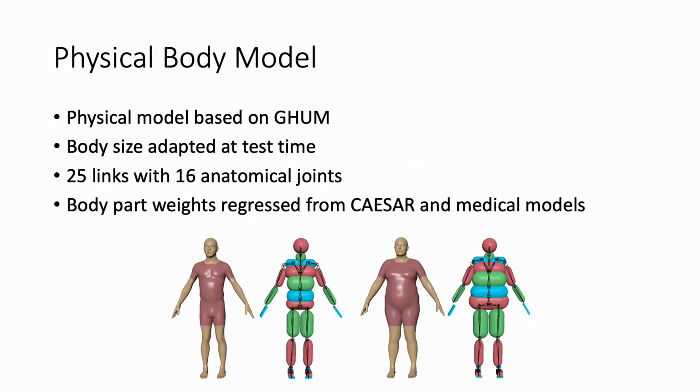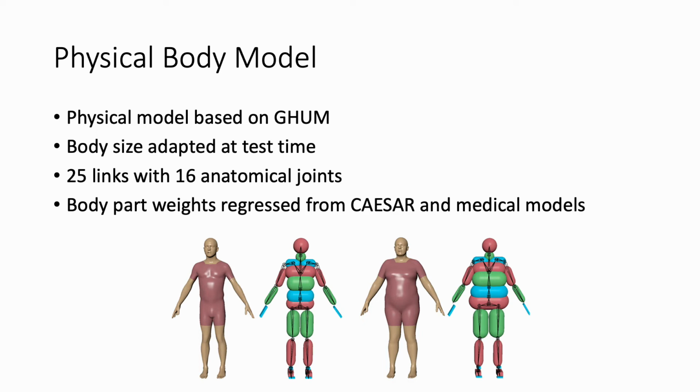We use a physical body model based off and sharing the same kinematic structure as the statistical model GHUM. This allows us to seamlessly go between the GHUM pose representation and the physical model for a subset of 16 body joints. Given a body shape expressed in the GHUM latent shape space, we adapt the shape, mass, and inertias of the physical model. We first predict the mass of the physical model from the volume of the GHUM mesh using a regressor trained on the Caesar dataset, and then distribute the body weight according to medical models of body mass distribution.